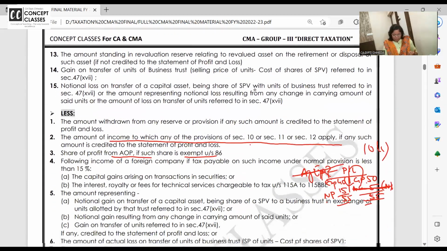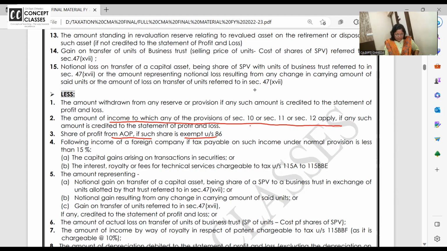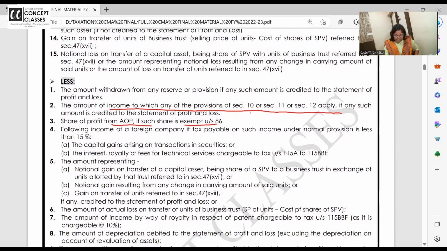Now, so like this, if you put it, all the examples will be clear to all of you. Then let's look further. I'm in the less column right now. Okay, let's go. Following income of foreign company, if tax payable on such income is less than 15%. Sometimes we invite foreigners to come and invest in India in the form of FIIs.